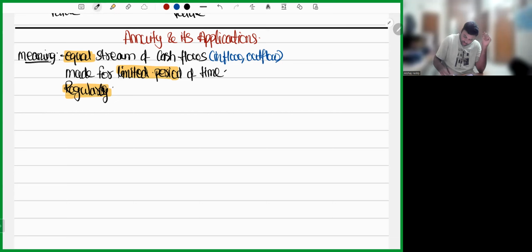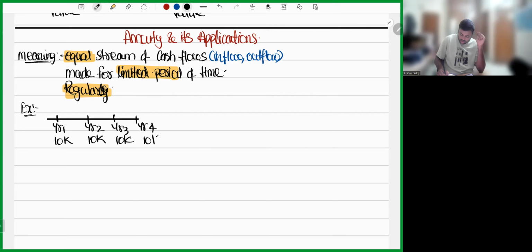Now let me teach you with the help of an example. I'm having an annuity payment somewhat like this. I'm having a timeline like this. On year 1, I have deposited 10,000. Year 2, I have deposited 10,000. Year 3, I have deposited 10,000. And year 4 also, I have deposited 10,000. Can I call this an annuity? Yes, we can call it an annuity.